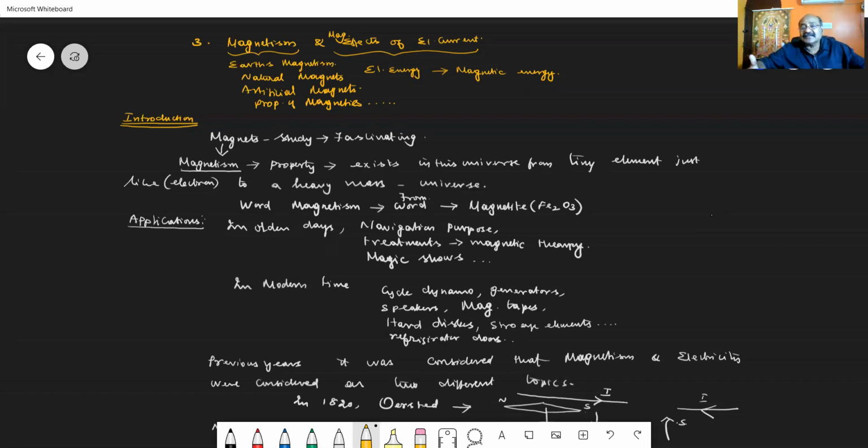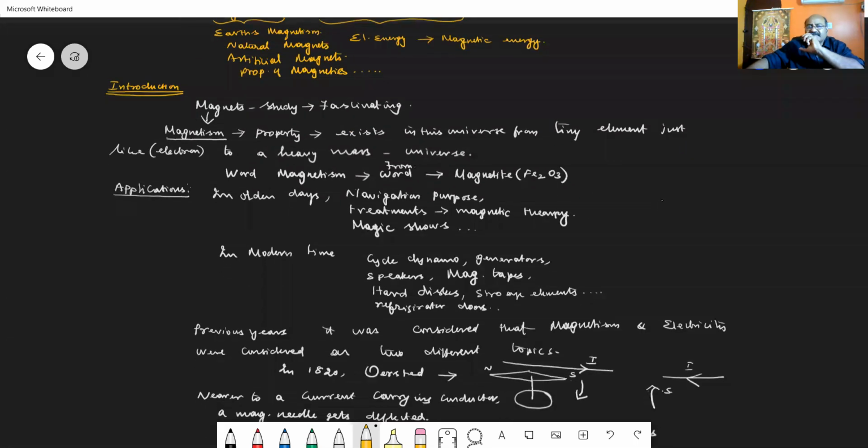The second part is magnetic effects of electrical current. How electrical energy can get converted into magnetic energy, that we are going to study in the next part of this lesson. So first of all, let us go with a small introduction.